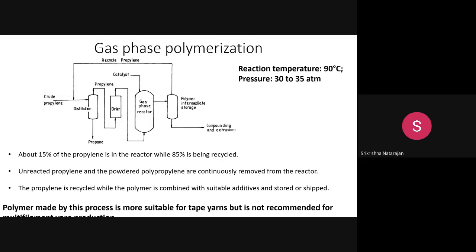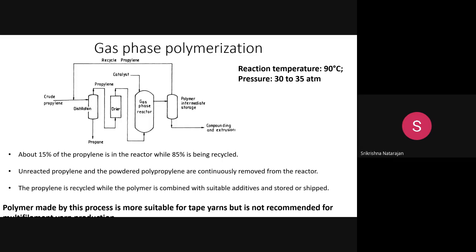And once the polymerization is completed, it goes to the storage container where the next step is the compounding and extrusion. Whichever leftover propylene is unreacted, that can be recycled using distillation techniques, and it can be used for the process again.